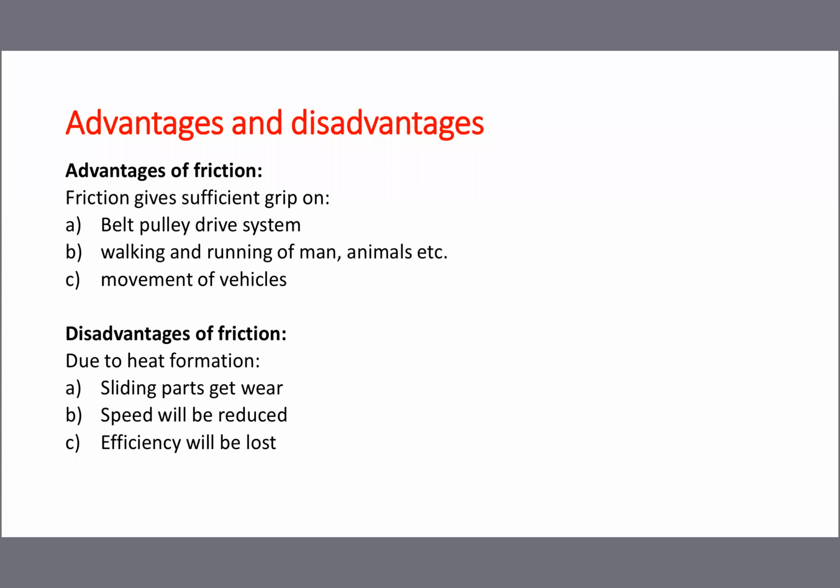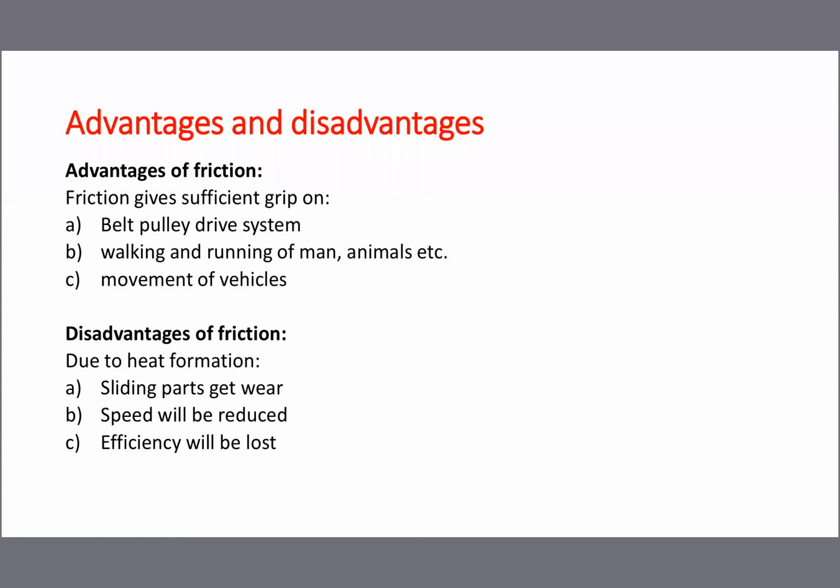Whenever two surfaces keep on rubbing, suppose we rub both our hands, a lot of heat will be produced. Once heat is produced, sliding parts will get worn. For example, in the shaping machine, the ram is moving forward, reverse, forward, reverse. Or in the engine cylinder, the piston is moving up and down many times. So a lot of heat will be produced.